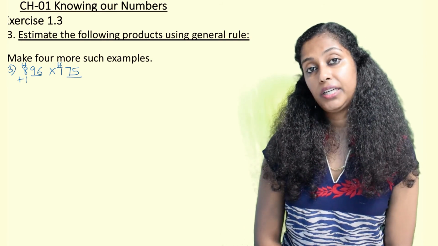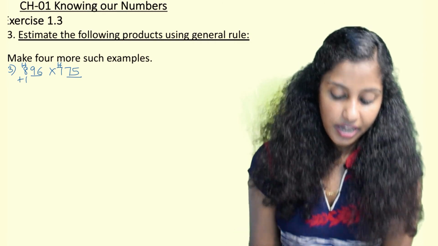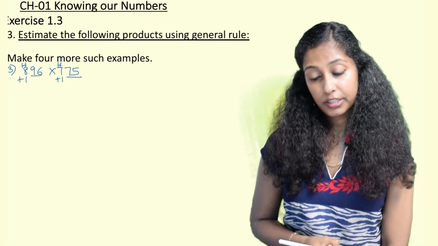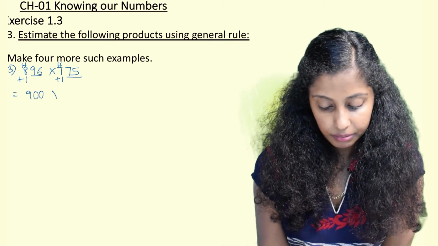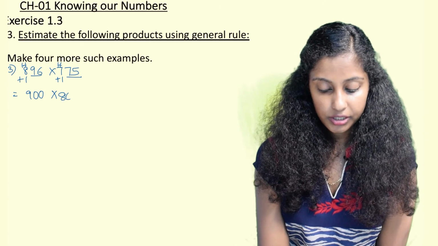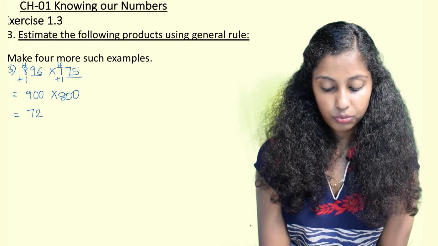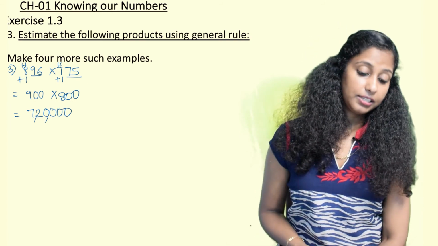Again 775, 75 is in the range of 50 to 99, hence 775 will be rounded off as 800. So here it comes to 900 into 800. 9 times 8 is 72, and then 1, 2, 3, 4 zeros, and then you put commas as it is.